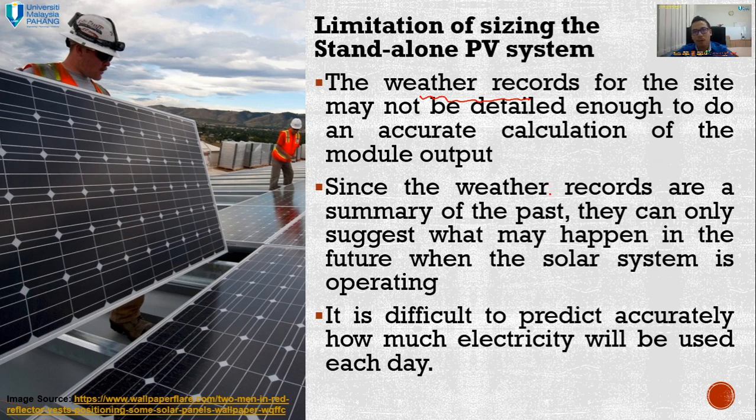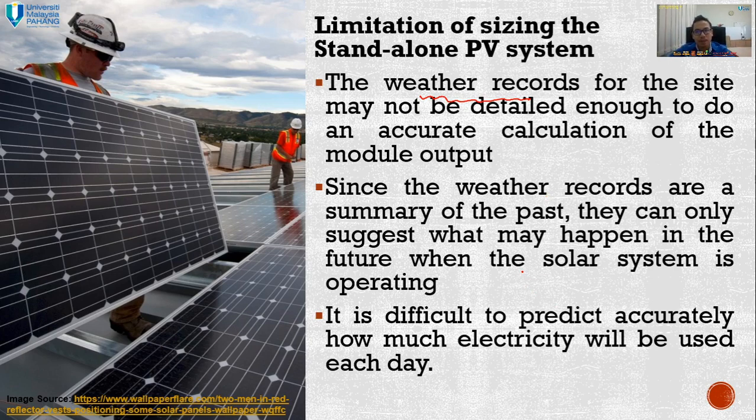For example, in Pahang, in Pekan, it's very difficult for us to get the data. We have the data for Kuantan, maybe because the weather system was set up somewhere in Kuantan, but we don't have it in Pekan. So it's very difficult if you go to a specific place.